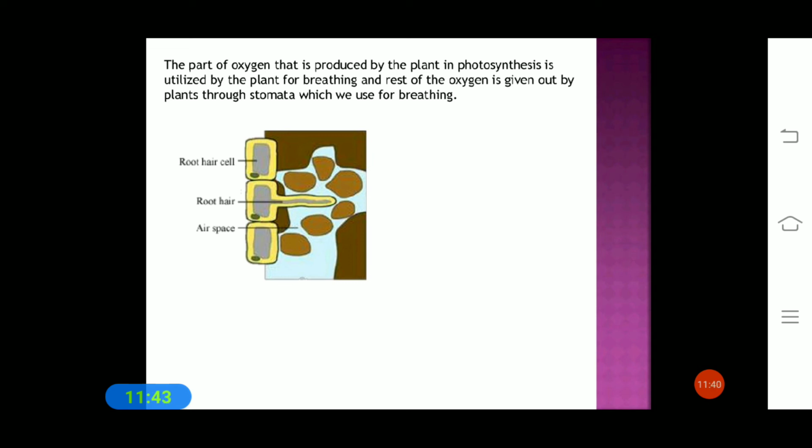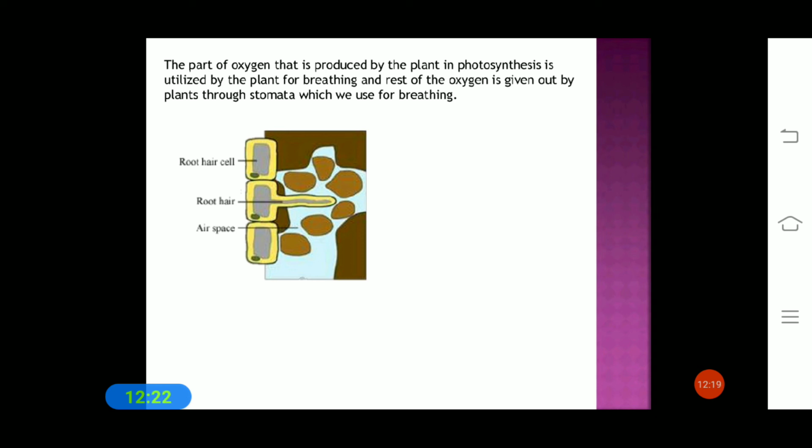Then we discussed the process of respiration in human beings, and in this class today, the respiration process in other animals: earthworm, cockroach, and the fish, that is water animals. So this is your lesson about respiration in organisms. Let us recall the summary points in this lesson.